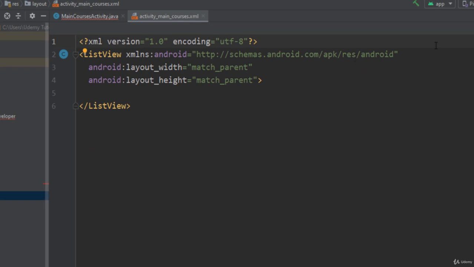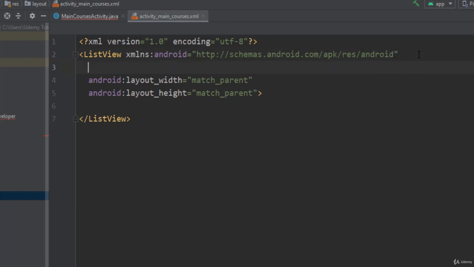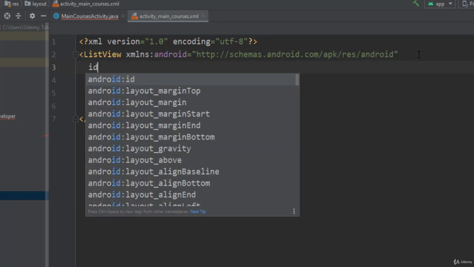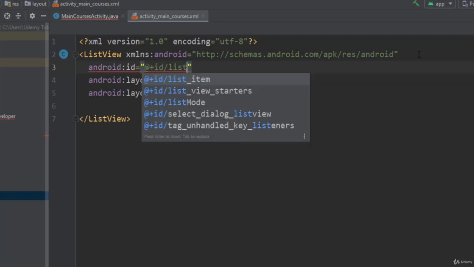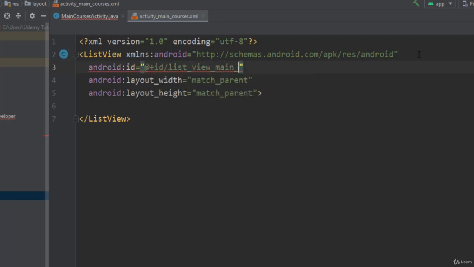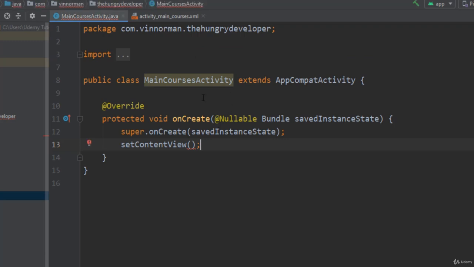And we now have the list view, and the width and the height is already set to match parent. Excellent. We'll just add one extra attribute while we're in the file and give it the ID that we will need later. So we'll give it an ID of list_view_main_courses, ensuring we've got the plus ID that we need. And there's no contents inside the list view, so we can even make this one element a self-closing element. Okay, so that's done.